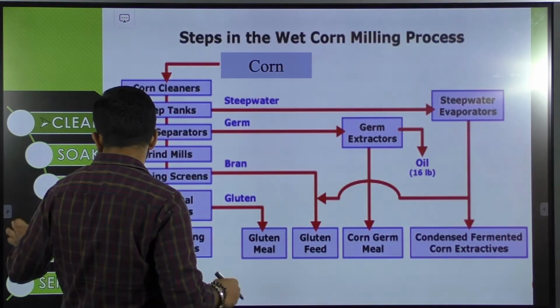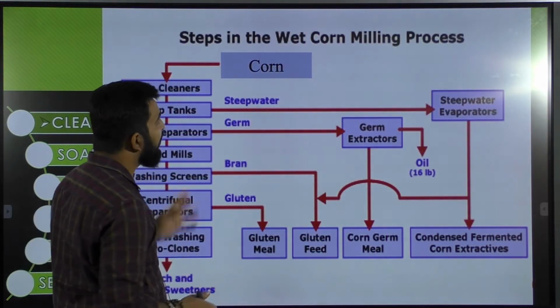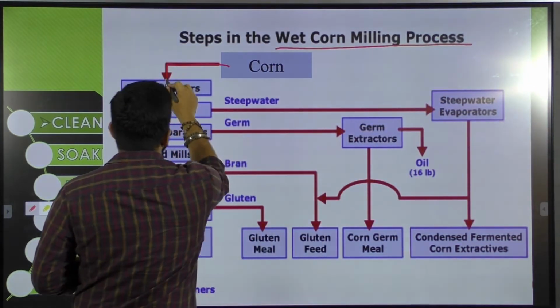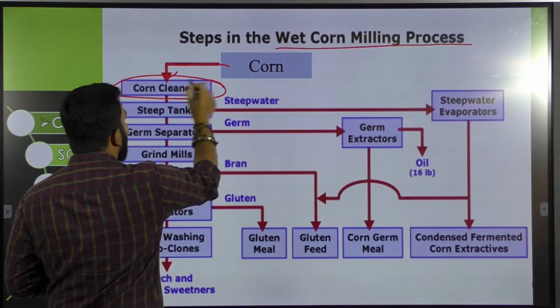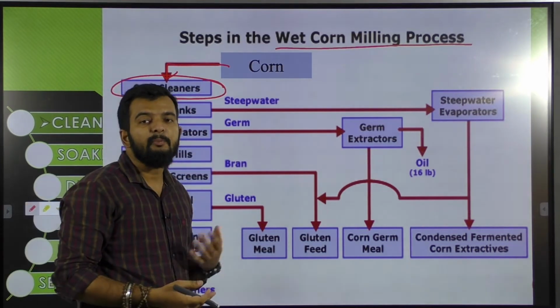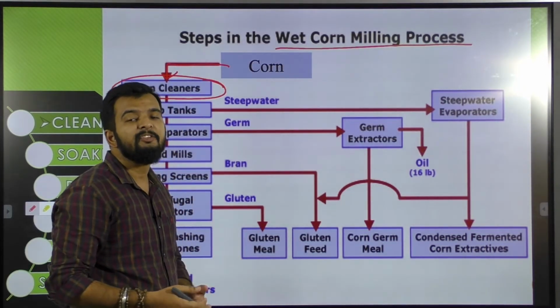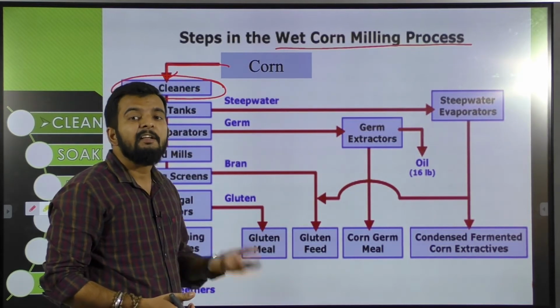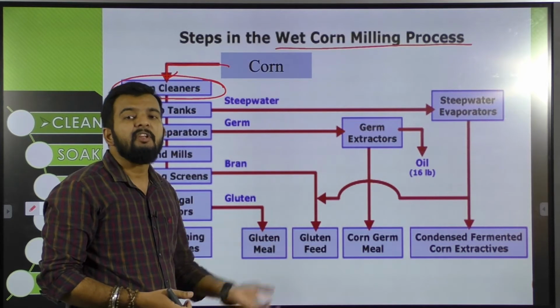Here you can see a flow diagram for the wet corn milling process. First, after receiving corn, corn cleaning will be there. Corn cleaners will work based on dry cleaning and wet cleaning using water. Your corn will be cleaned of all foreign particles or any dust or dirt that has been sticking to the corn.